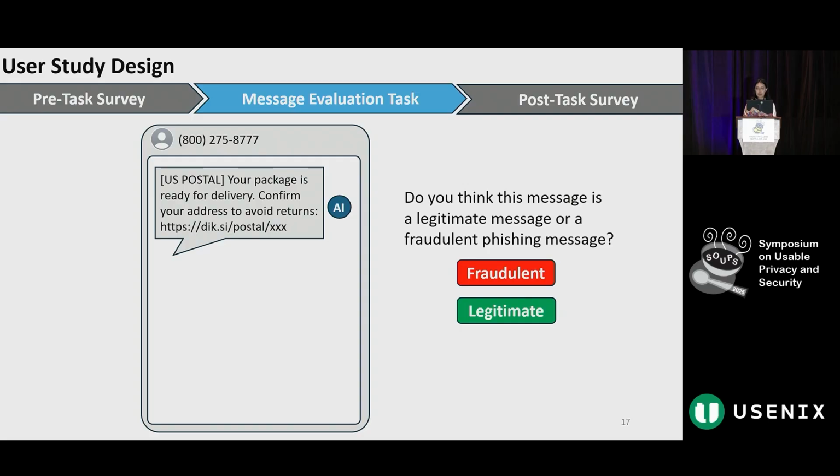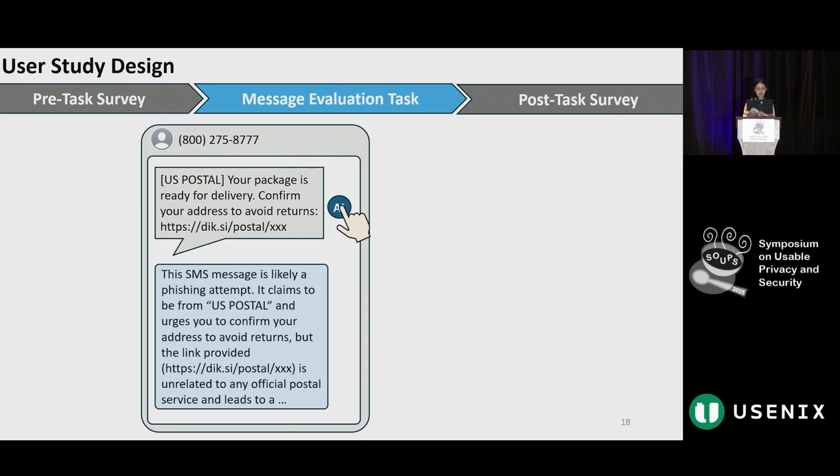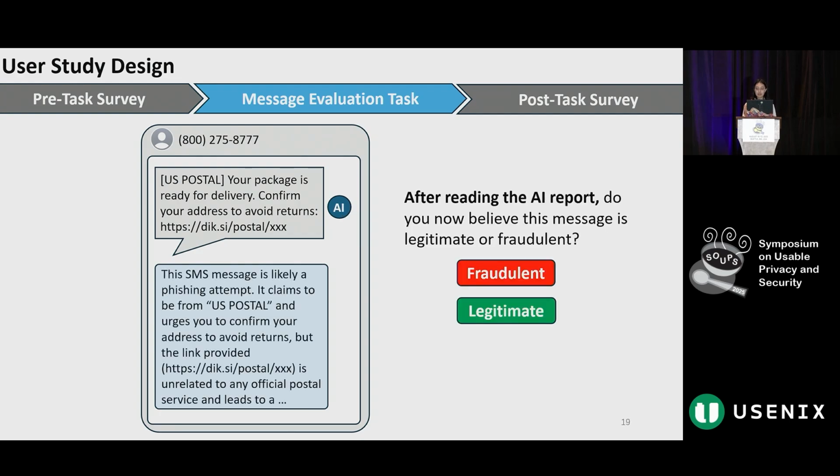For each message, participants made an initial judgment. They decide phishing or legitimate based on their own intuition. Then they click a button to view the AI explanations. And then they made a second decision after reading the AI's report.